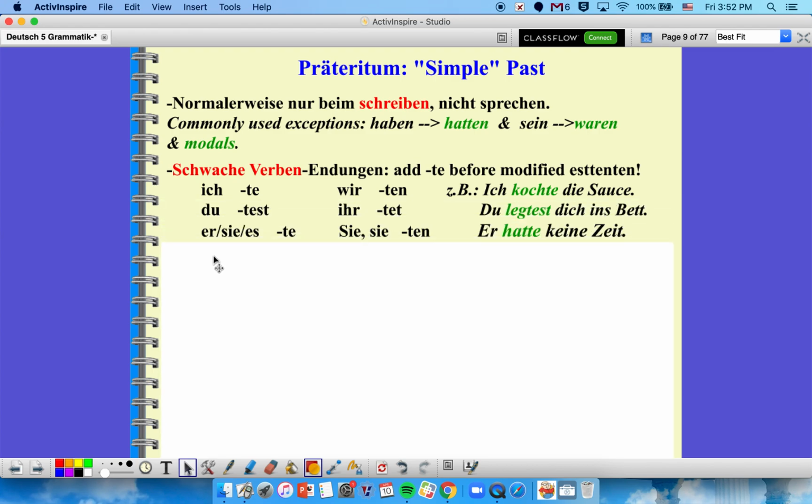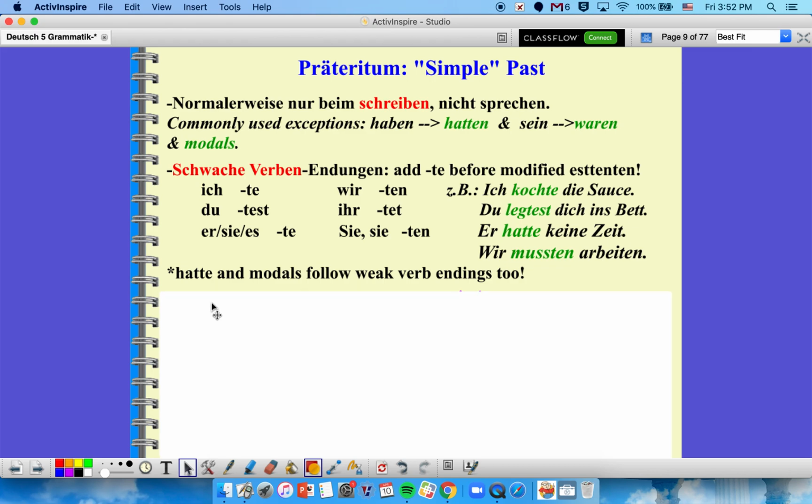So when you're taking a verb and you want to put it into the simple past, if it's a weak verb, so a verb that doesn't have stem changes or irregularities, then it's just going to take these schwache Verbendungen, weak verb endings. So te, test, te, ten, tet, ten. You'll notice it looks a lot like our e, est, t, en, t, en that we put on our present tense verbs, but it's kind of like a te has been added in front of it. But watch out for this er/sie/es form. It does not have a T ending. That's a common mistake by learners coming into German, thinking that it's following the full pattern.